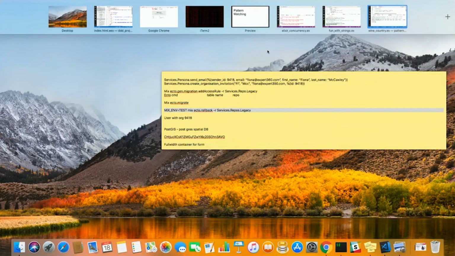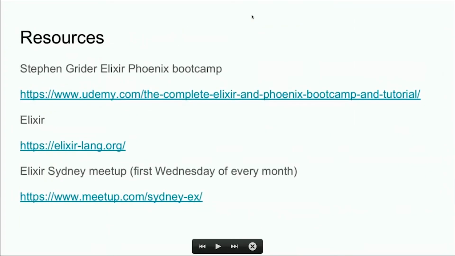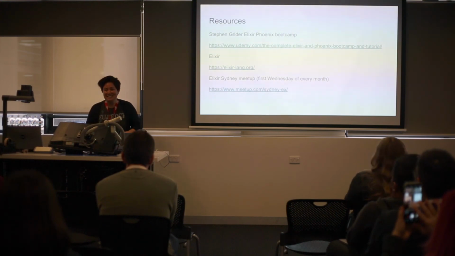Just looking at the time, I might just go into some resources. A really good one is Stephen Grider. He's got a really good course on Udemy, and it covers both Elixir and Phoenix. The Elixir docs are really good. The community, although small, is super helpful. And then also there's Elixir Sydney, which is the first Wednesday of every month, so come along to that. Our company Expert 360 hosts it every now and then. If you want to learn more, it's a really, really friendly community to come along to. So yeah, any questions?